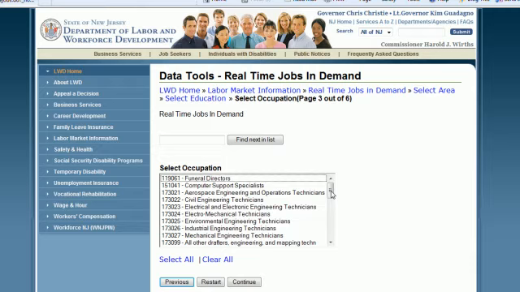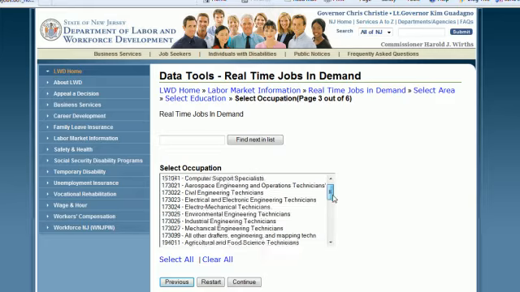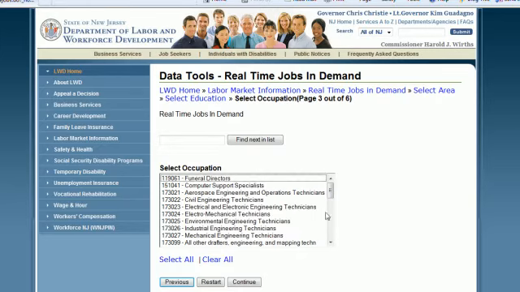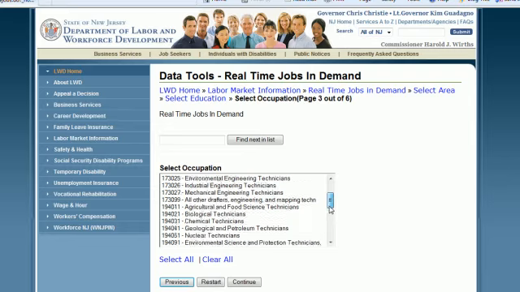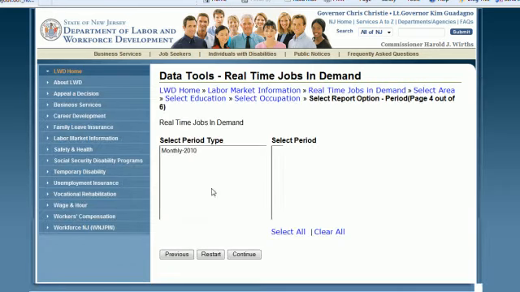standard occupational code, and there was no way to sort this, but remember that these are the real-time postings, and so they're really rather small. It doesn't take a lot to actually scan through these, so we could just scroll down here until we find our medical and clinical laboratory technicians, and click Continue to see the information that's available.